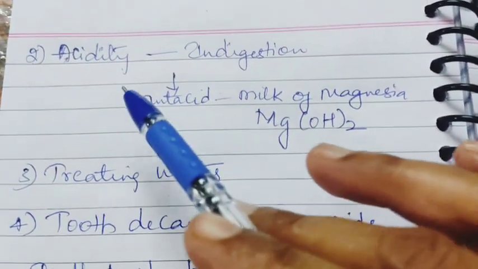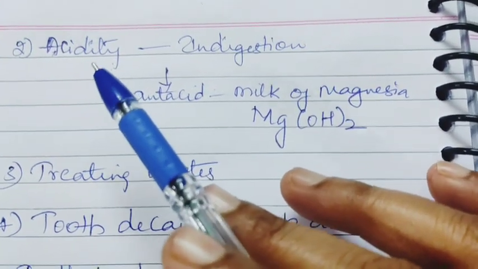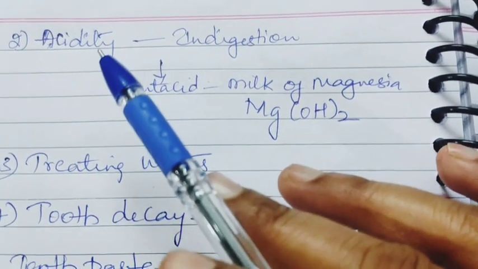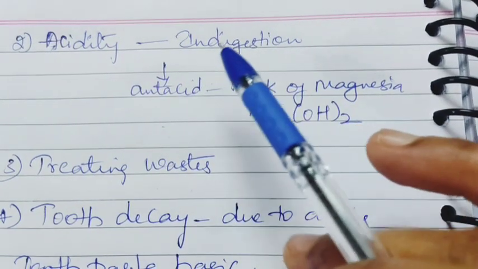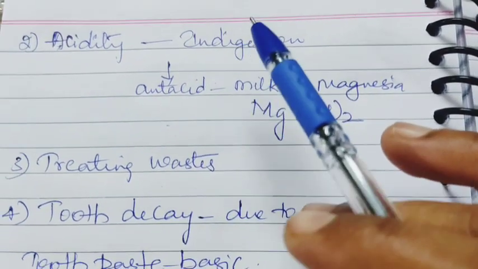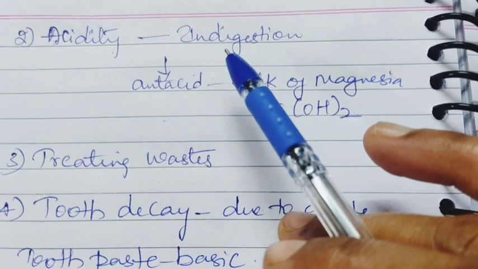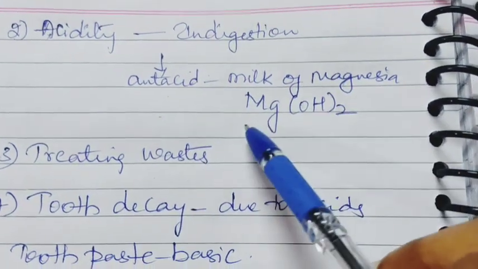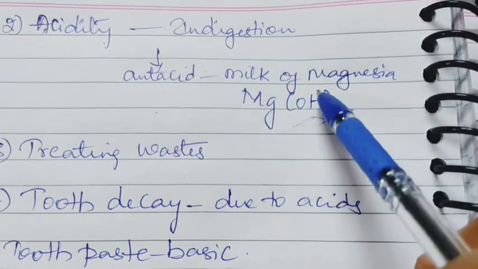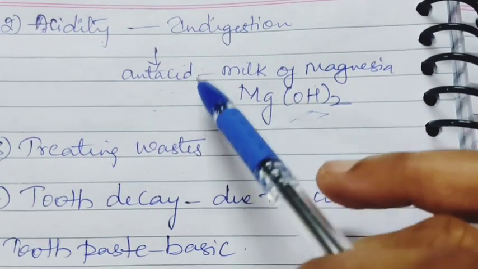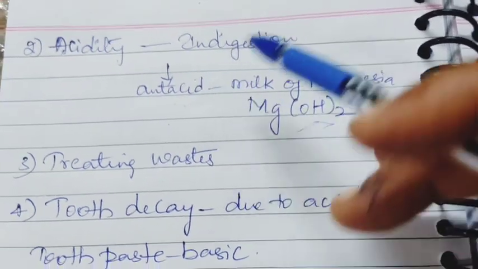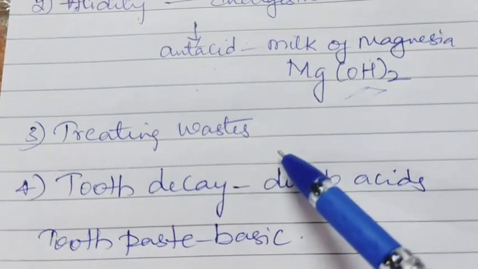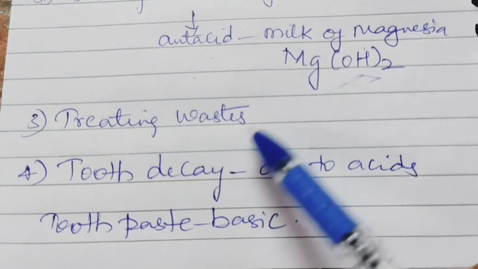Next use of neutralization. When there is acidity in the stomach due to high acid release, there will be indigestion of the food. So to neutralize this acidity, we use an antacid, milk of magnesia. Magnesium hydroxide is known as milk of magnesia. It acts as an antacid and neutralizes the stomach. And also it is used in treating waste water before releasing it into water bodies.